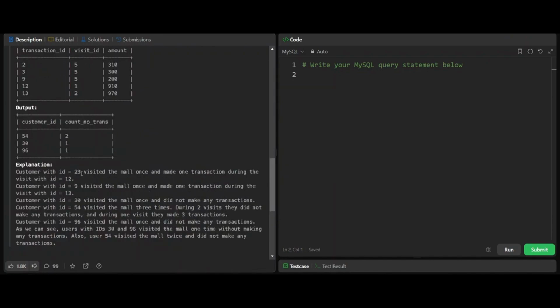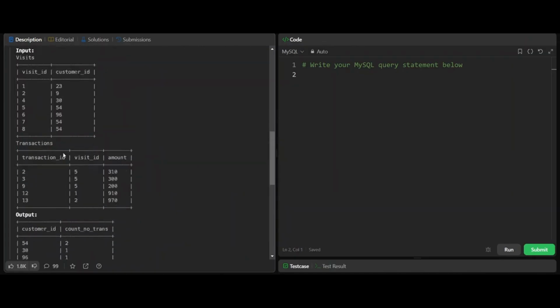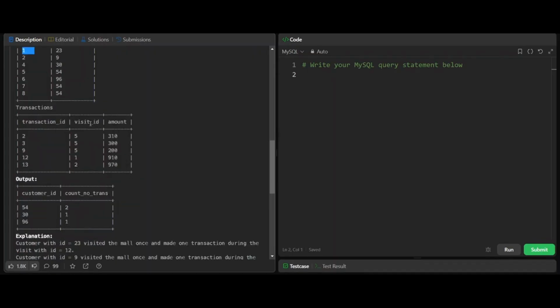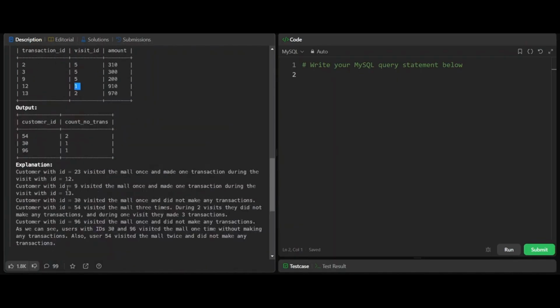Customer with ID equal to 23 visited the mall once and made one transaction during the visit with ID equal to 12. Okay, let's see the customer with ID equal to 23. This is the customer with ID 23 and its visit ID is 1. Let's see if they have made any transaction in the transactions table. We can see we have visit ID as 1. Yeah, they have made a transaction during their visit. Let's see the next ID.